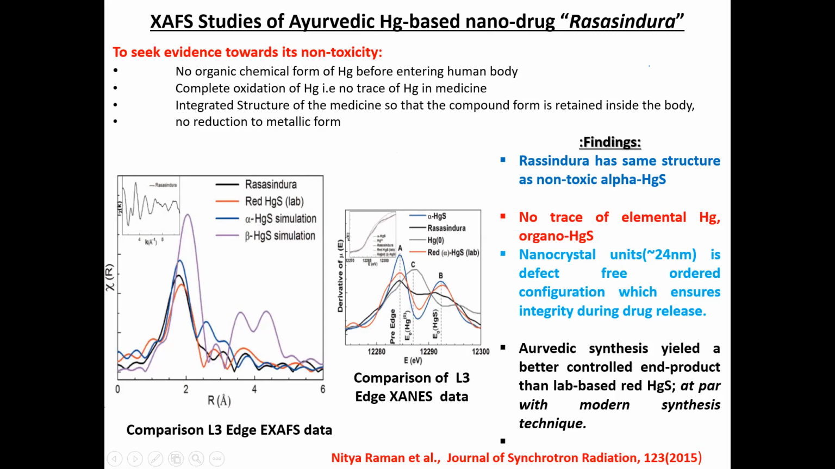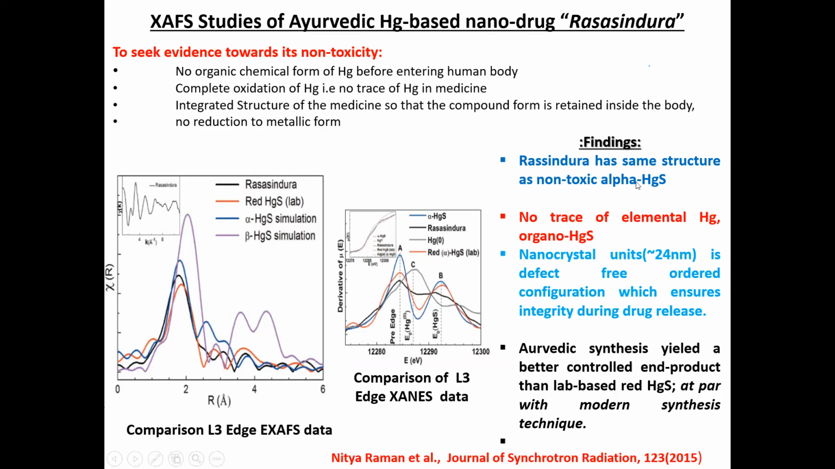We have plotted the L3 edge XANES, the derivative of the XANES spectra, to confirm the oxidation state of the mercury present in the medicine. You can see the inset: this is the XANES spectrum of the Rasasindhura, the drug, along with the various standards, and the first derivative has been taken and plotted. A is for the alpha HgS, and the black one, A, matches the alpha HgS as well as the Rasasindhura, which is in the +2 oxidation state.